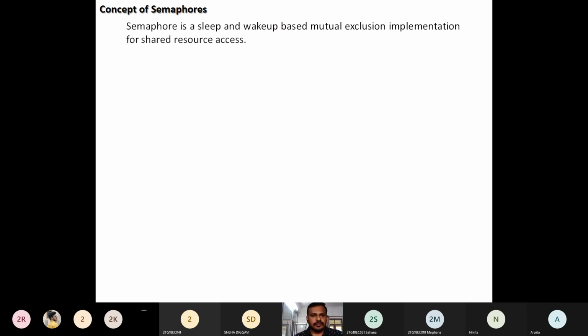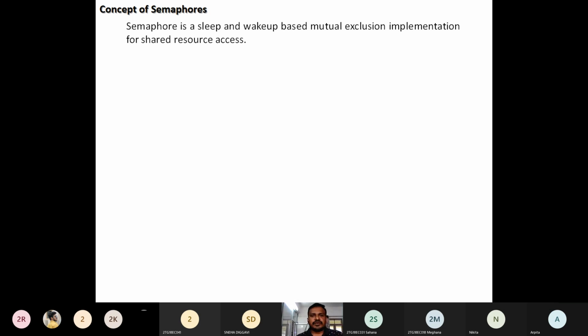So what is this semaphore? A semaphore is a sleep and wake up based mutual exclusion implementation for shared resource access. It is nothing but, whenever the shared resources are accessed by n number of tasks in the system, we are going to observe the concept of sleep and wake up based mutual exclusion.